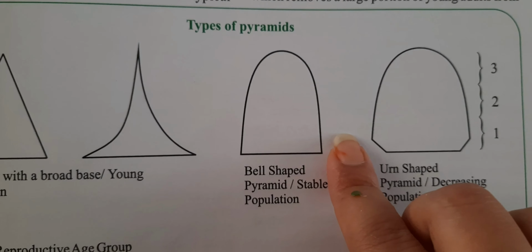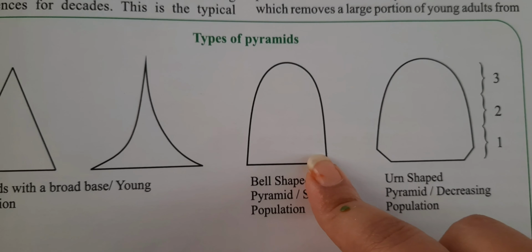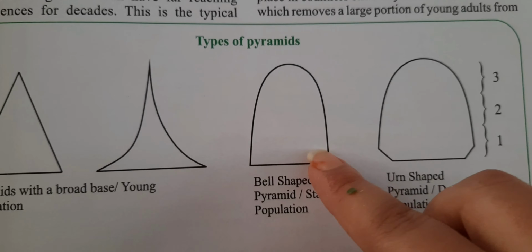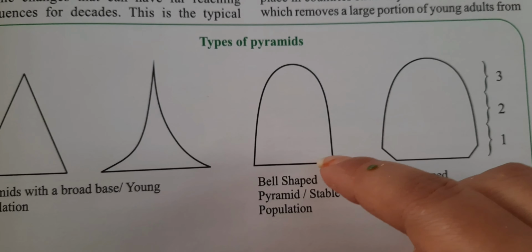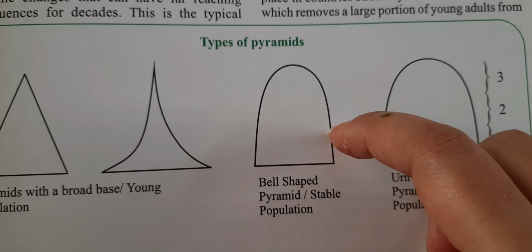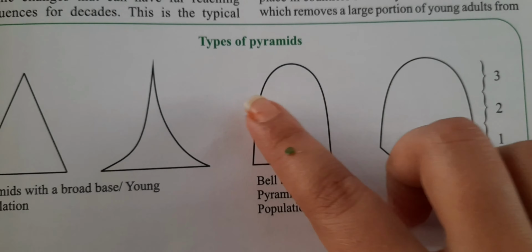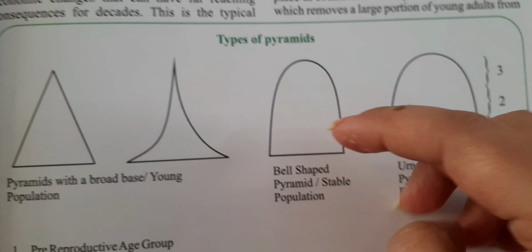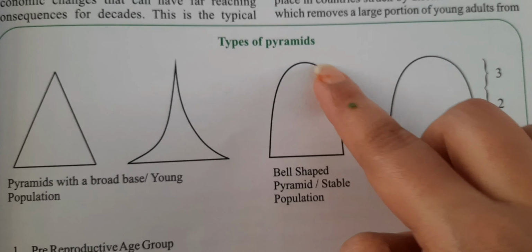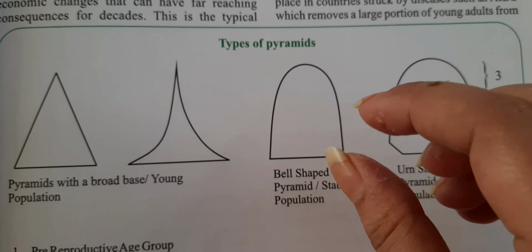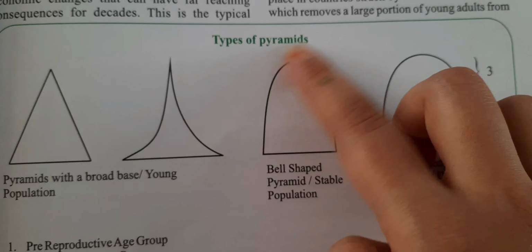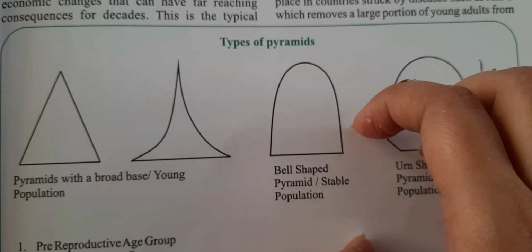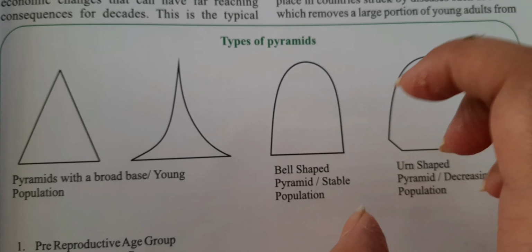Here you can see the first group, the pre-reproductive age group, and the reproductive age group are almost equal. So the fertility rate and the mortality rate are almost equal to each other, and the number of the last group, the old age group or post-reproductive age group, is less. So it is almost a stable population, so that's why it is known as the bell-shaped pyramid or the stable population or stable pyramid.